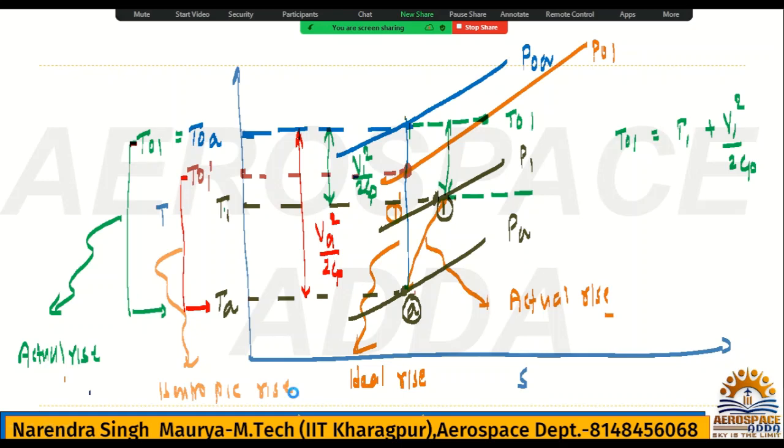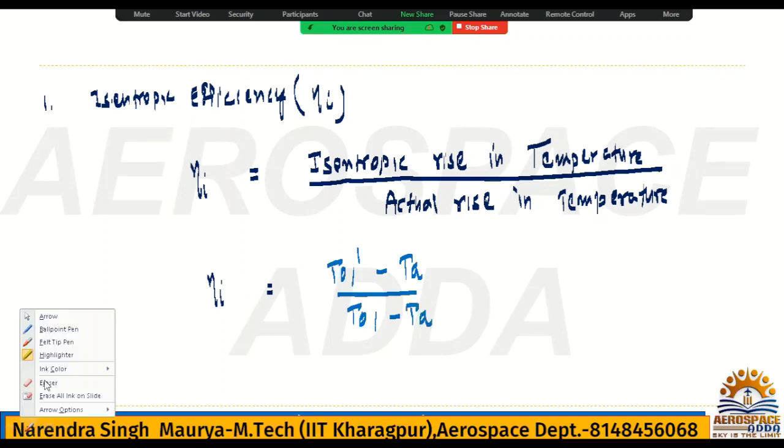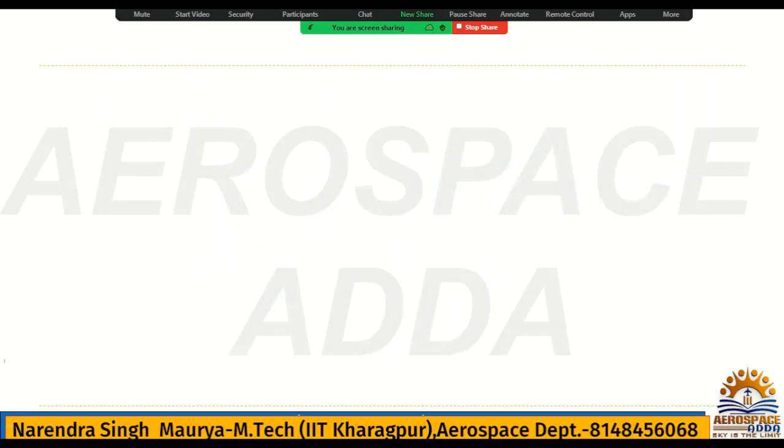All right. So I must write eta I is nothing but the isentropic rise, which is T01 dash minus TA, divided by the actual rise, T01 minus TA. So this is the formula of isentropic efficiency. That is the first one. For the second one, we'll go for the second.